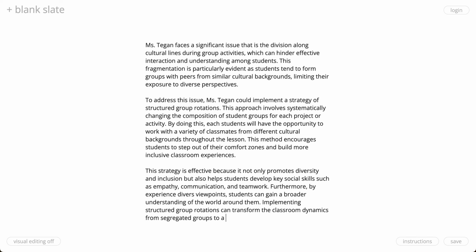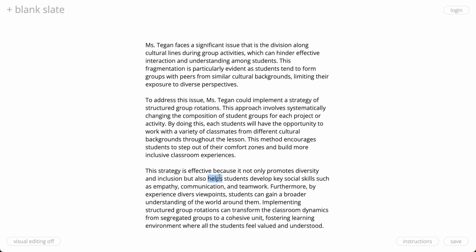Groups to a cohesive kind of unit classroom so that they're all together, fostering a learning environment where all the students feel valued and understood. I love it. Okay, so this to me looks really good.